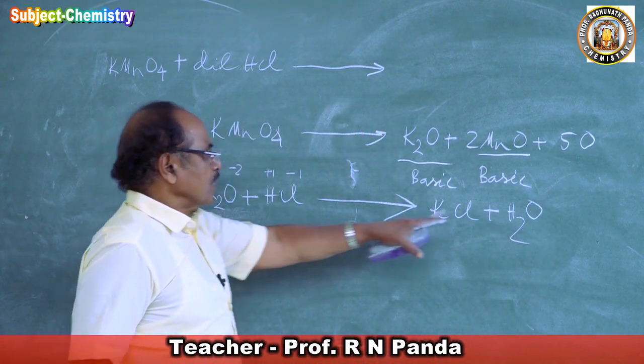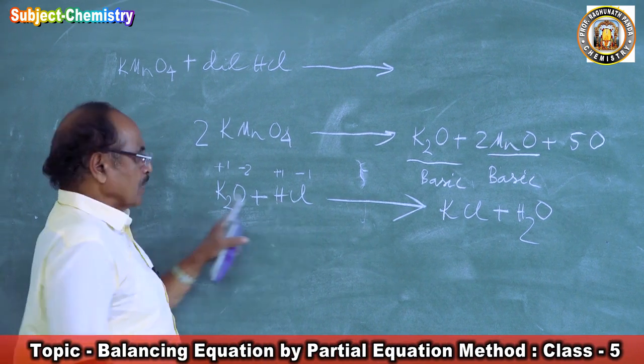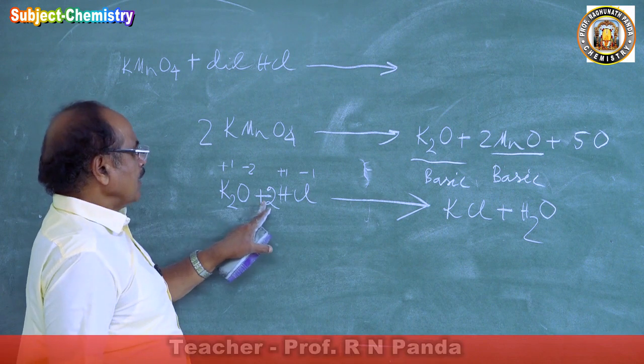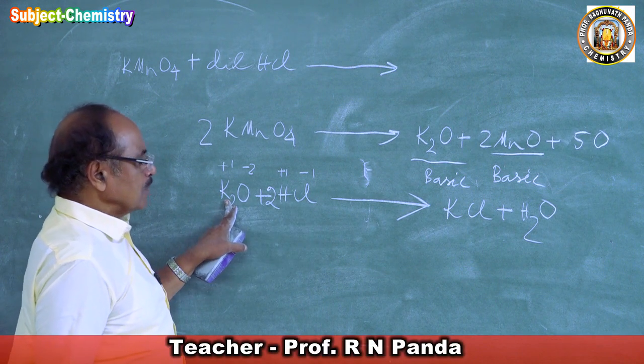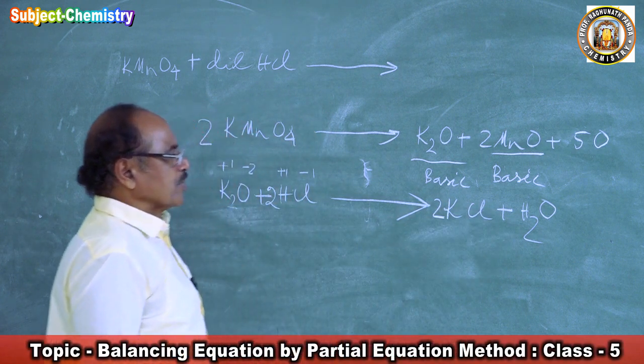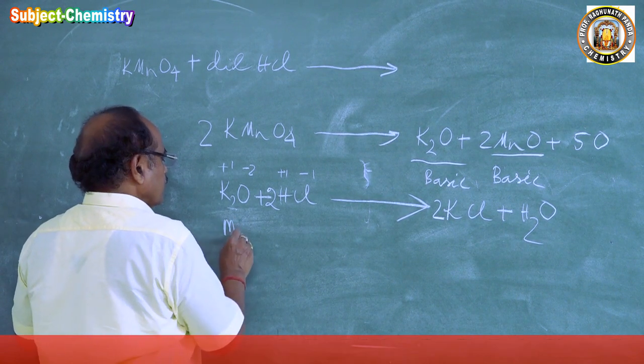How many hydrogen are on this side? 2 hydrogen. How many hydrogen here? 1 hydrogen. So we multiply by 2. And how many chlorine? 2. How many potassium? 2. So multiply this by 2. Now this is an atomic equation. It's balanced.